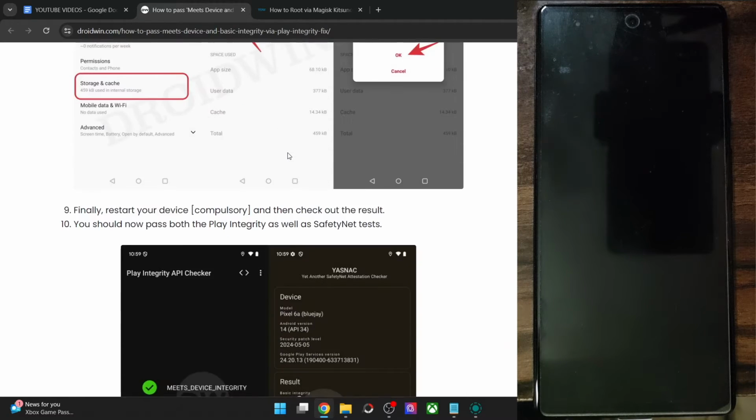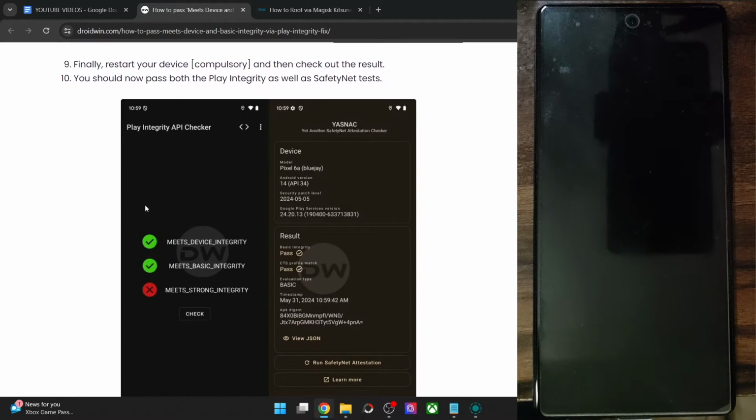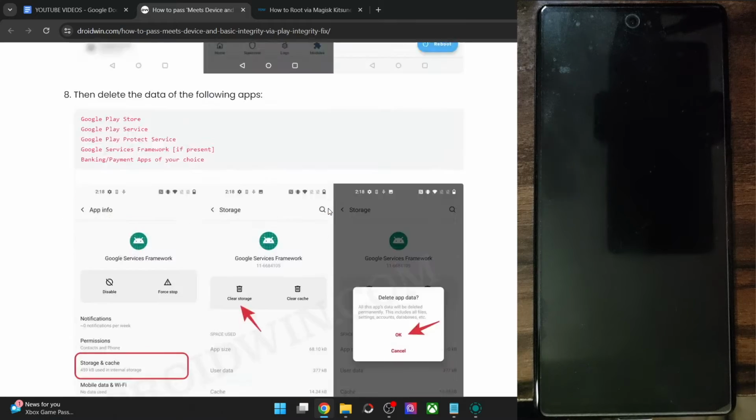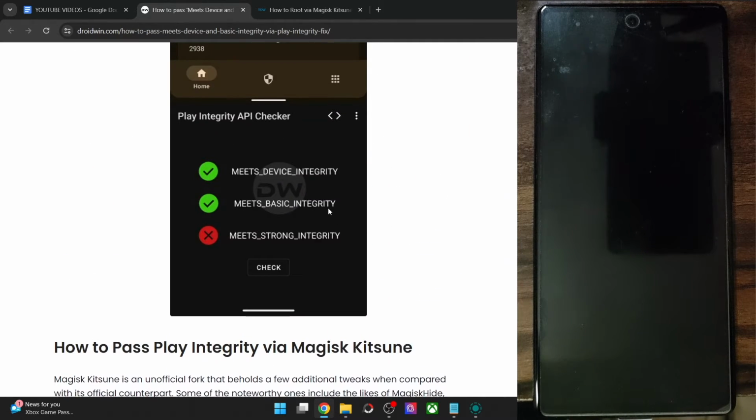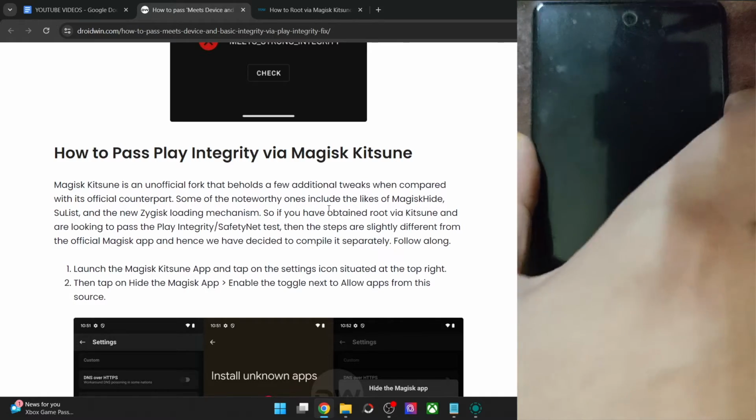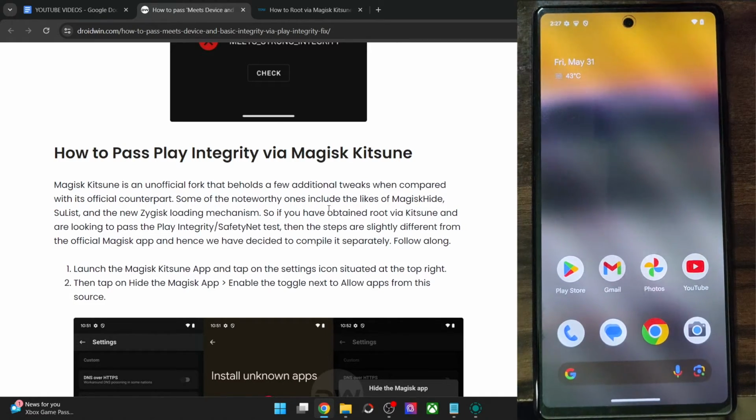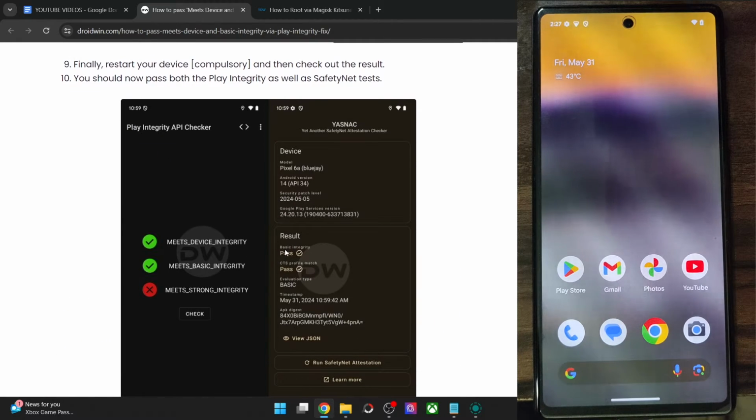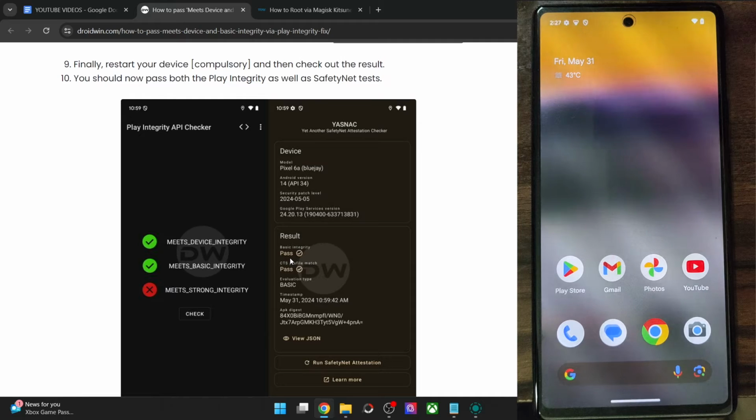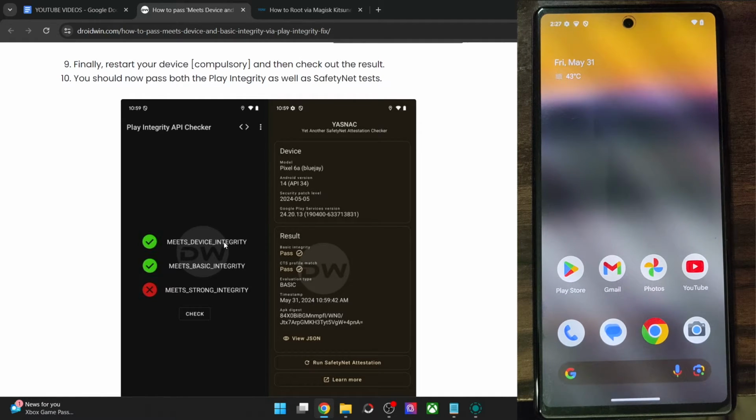Let me show you. In this video I'll show you how to pass both these tests, Play Integrity and SafetyNet, in the Magisk Kitsune app. Regarding the test, in case of SafetyNet, you will get both the basic integrity and CTS profile match as pass, whereas in case of Play Integrity, you will only pass the first and second test. You will not pass the third test.